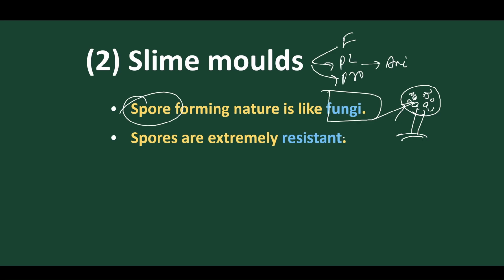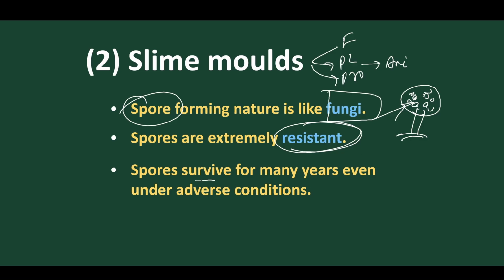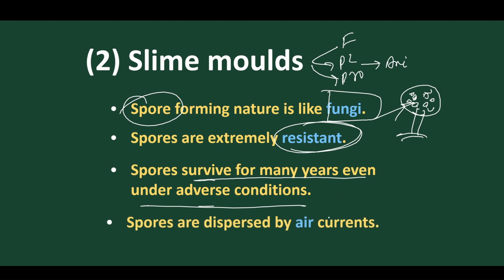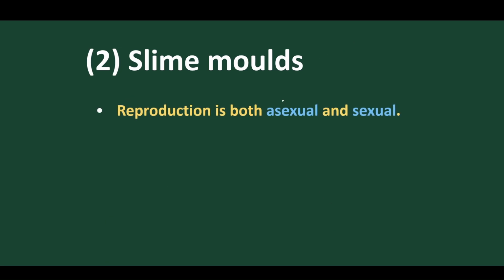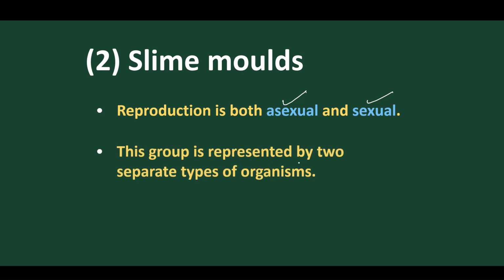Spores are extremely resistant against adverse conditions. As in fungi, the spores can survive for many years in adverse conditions, and they are normally dispersed by air currents. Very important question: reproduction is both asexual and sexual in slime molds. We are talking about the general characters of slime molds. Then we'll go for cellular type and acellular type. This group is represented by two separate types of organism.